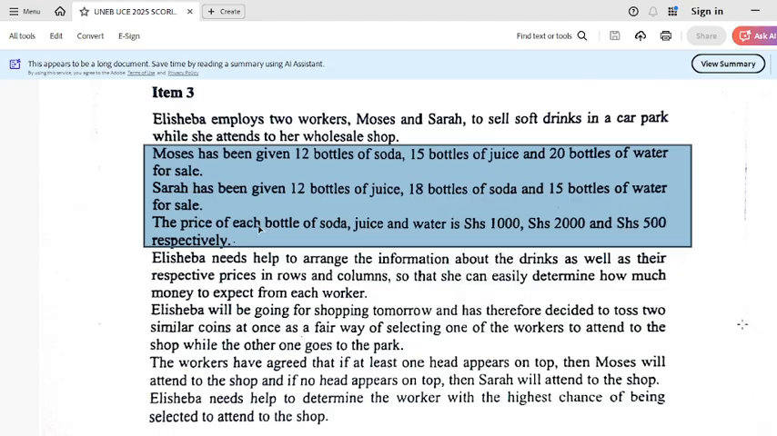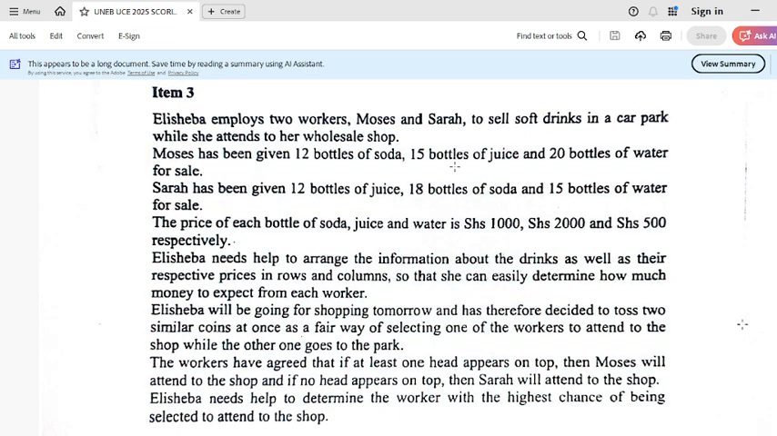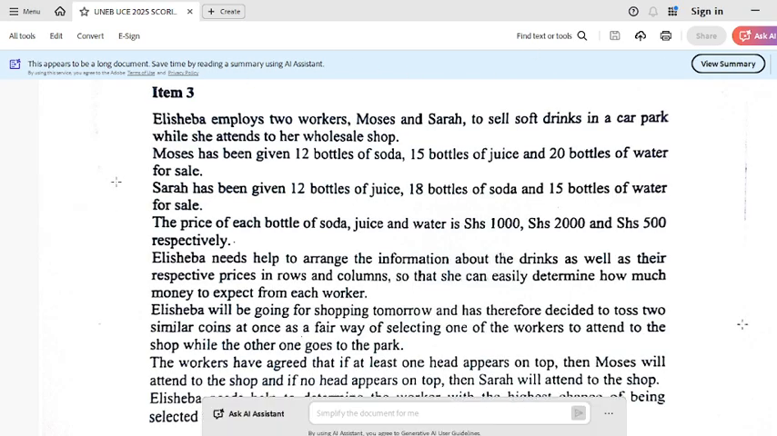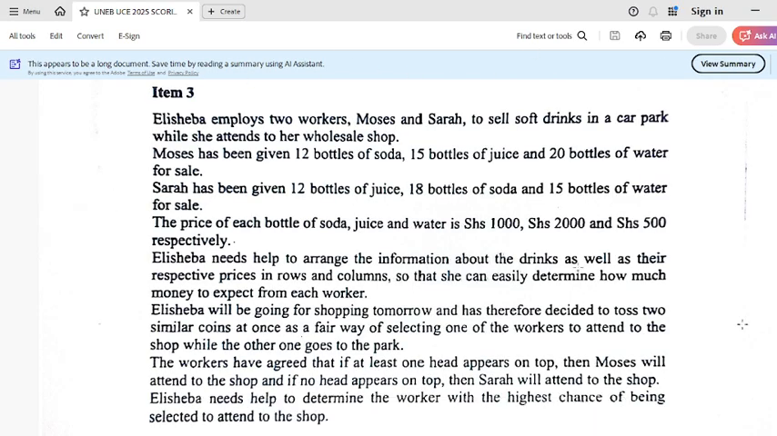Now, if you look at the topics there, of course, what will come into your mind will be a matrix. Because if Moses has something like 12, has 15, has 20, Sarah has 12, 18, 15, you already see that something like a matrix is already coming in. If it's data collection and display, again, you will see something related to how the data collection information is given out and how you can easily find out what it is all about.